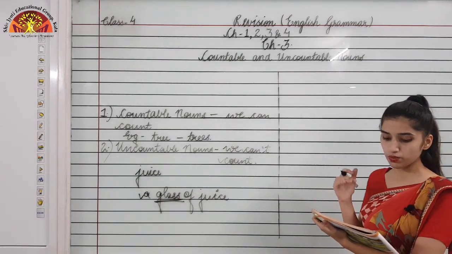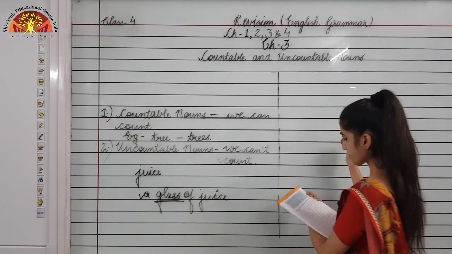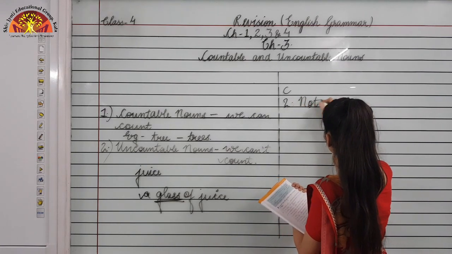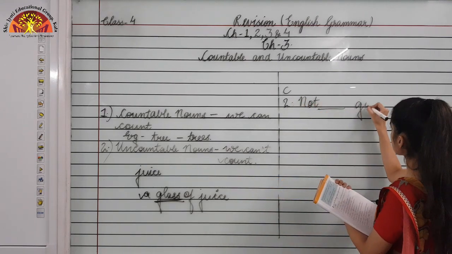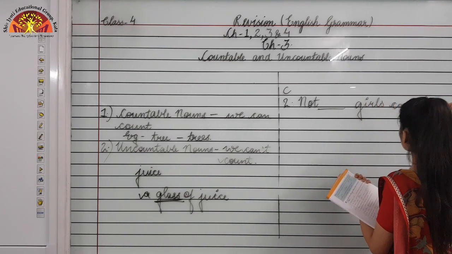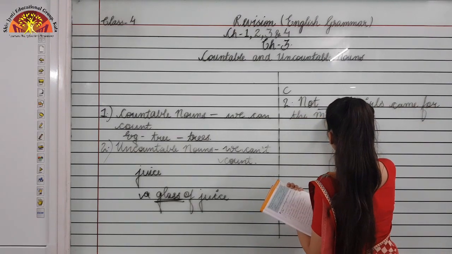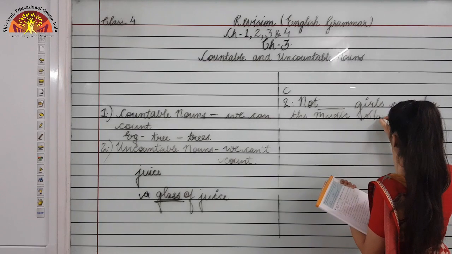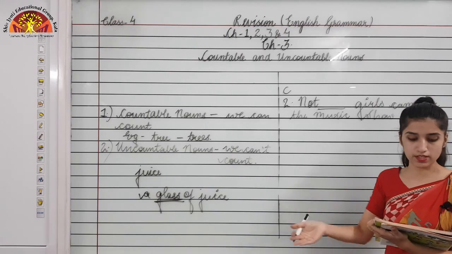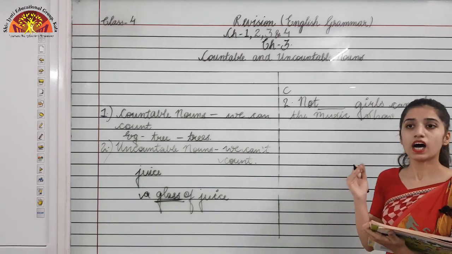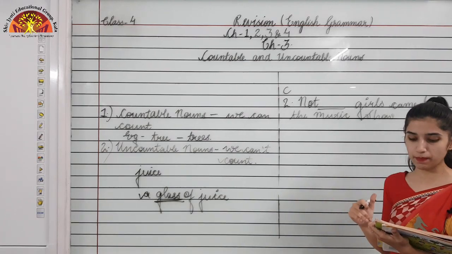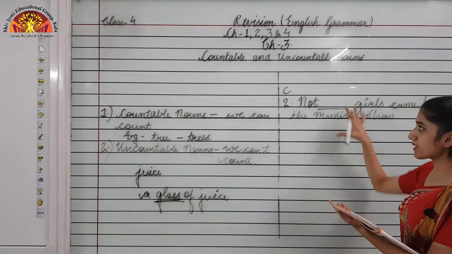I am writing a sentence, that is, not dash girls came for the music show. Now, here in exercise B, what you have to do is use a few, little, a little, much, many, plenty of, or some to fill in the blanks in the sentences. I am making things easier for you.